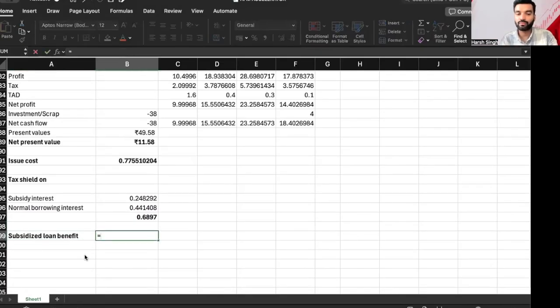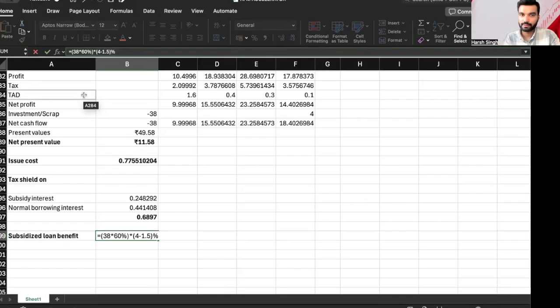We are taking a loan of 38 multiplied by 60%. This is the benefit that we are planning. Correct. This amount multiplied by my subsidized loan rate, which I am taking at 1.5. My normal rate is 4. So 4 minus 1.5. This is the second thing.